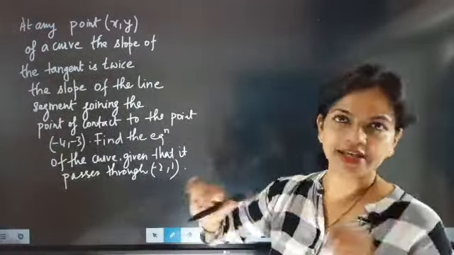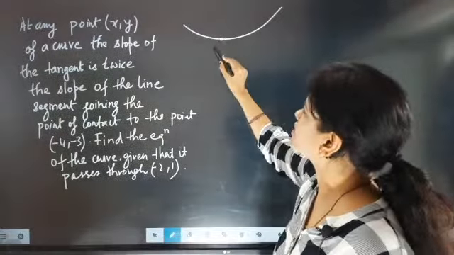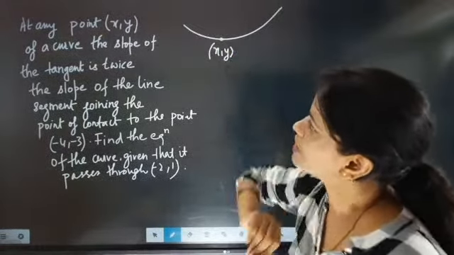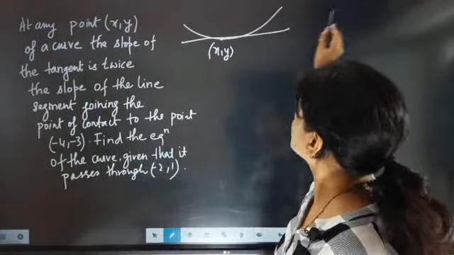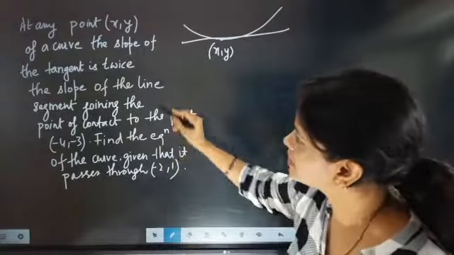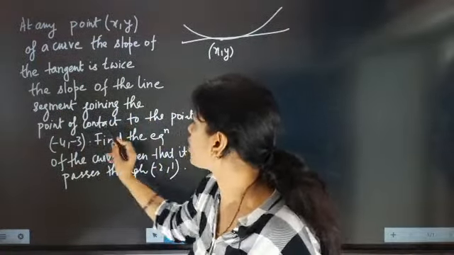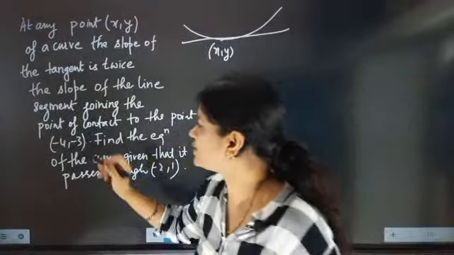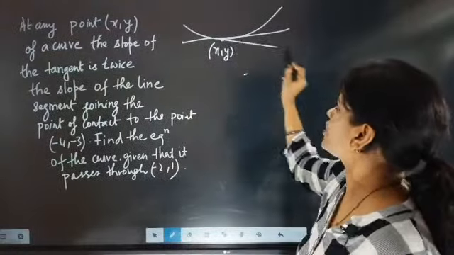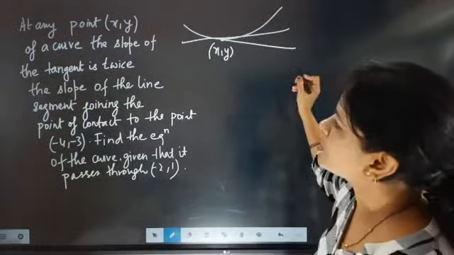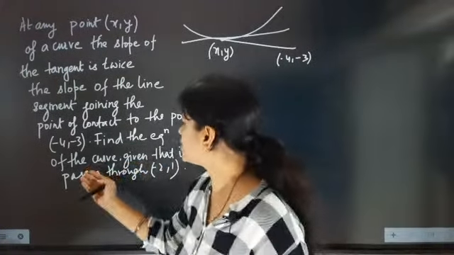At any point x, y of the curve, the slope of the tangent is twice the slope of the line segment joining the point of contact to the point. Okay, find the equation of the curve.